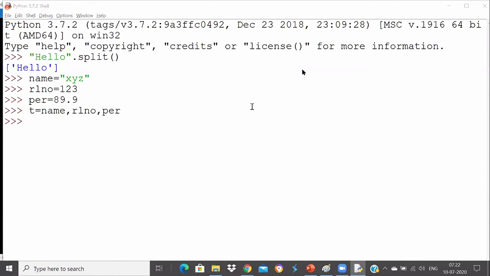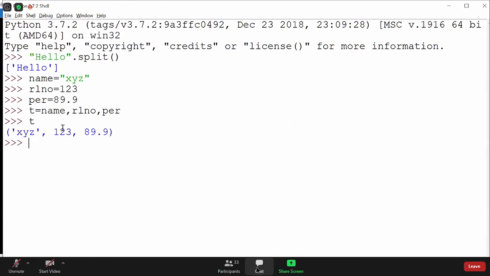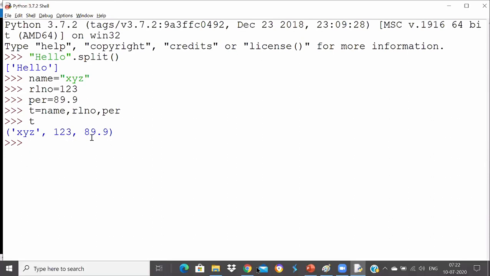So when I say t is equal to name, comma, roll number, comma, percentage, now you got a tuple, guys, with name as xyz, roll number as 123, and percentage as 89.9. This concept is generally called packing. So we learn that brackets are not required. I can simply create a tuple like this: t is equal to 1, comma 2, comma 3, comma 4.